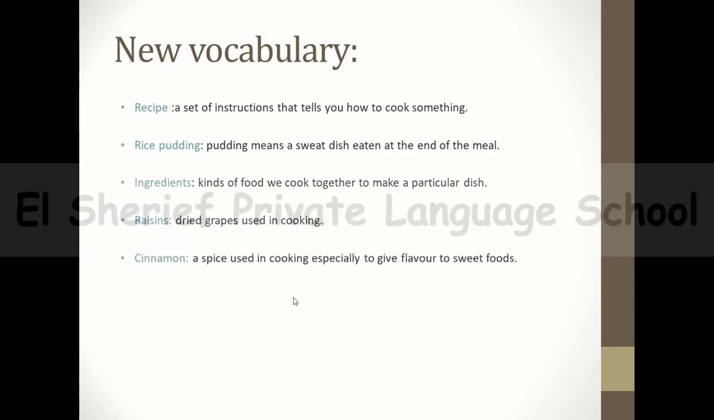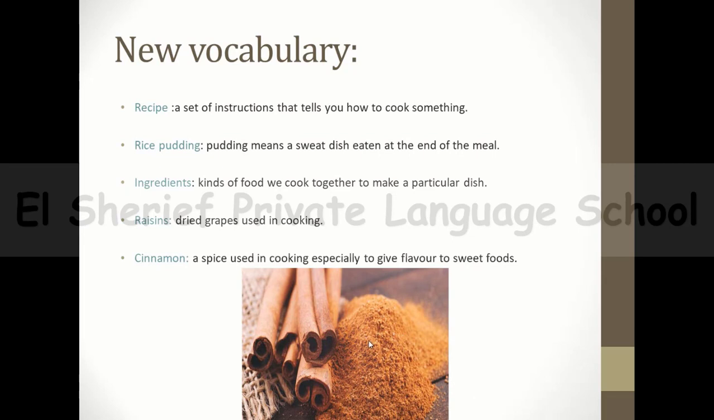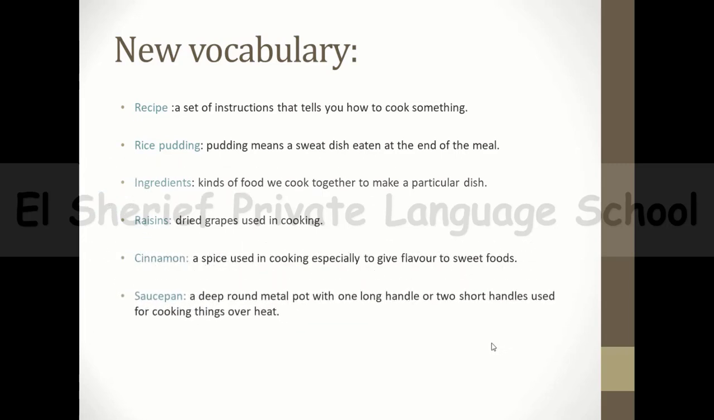And then we have cinnamon. Cinnamon, it's a spice used in cooking, especially to give a flavor to sweet food. So this is the cinnamon, which is a kind of spice. Okay, and now we have another word. We have saucepan. Saucepan, it's like this, guys. It's a deep round metal pot with maybe one long handle or two short handles used for cooking things over heat. Okay, so this is the saucepan.